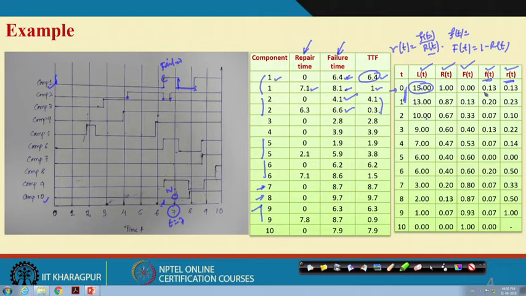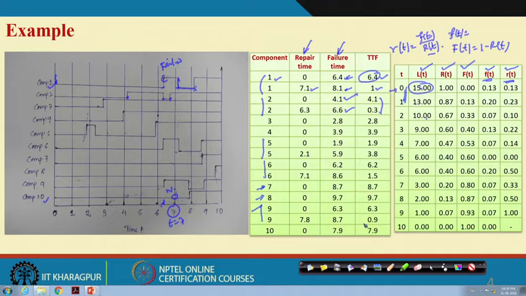Similarly, you can find out the time to repair and the repair-related parameters: the repair distribution and repair rate you can compute. I hope that you will be able to do it, and I request all of you to practice this. The failure point of view I have discussed. From the repair point of view, find out the time to repair from this figure, and at the same time find out the repair distribution, repair rate, repair density, all those things.